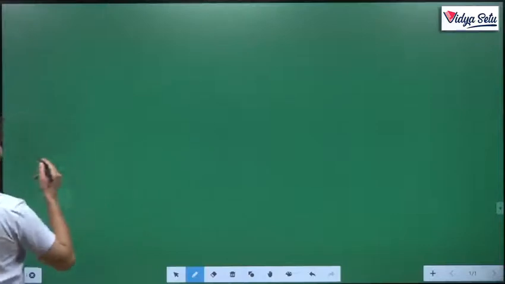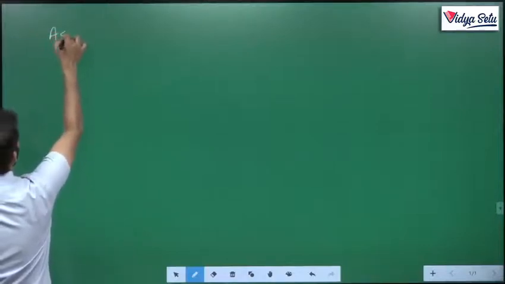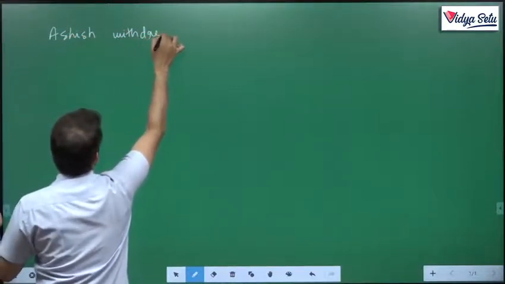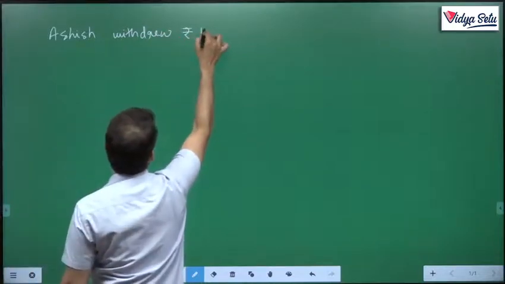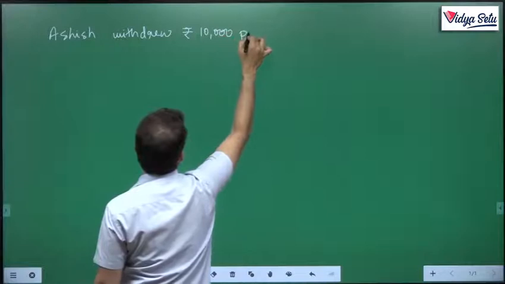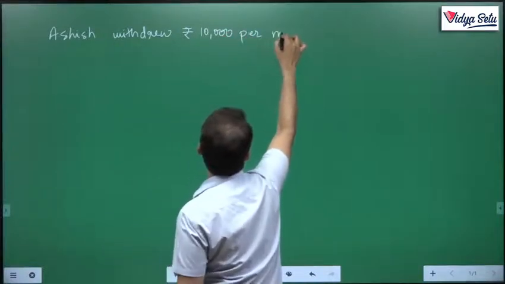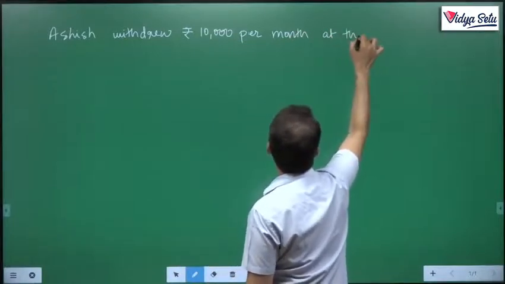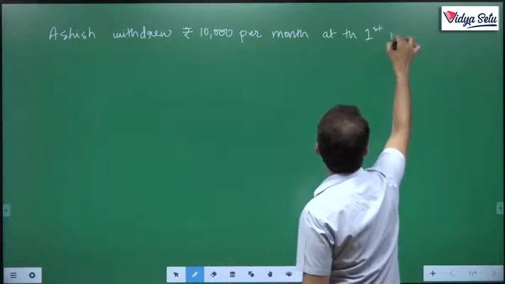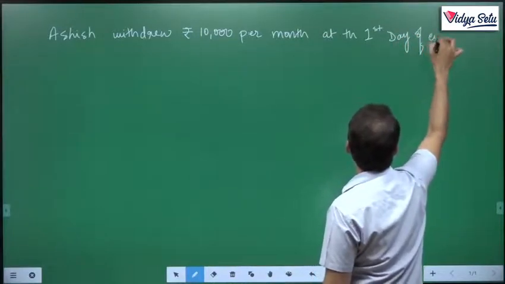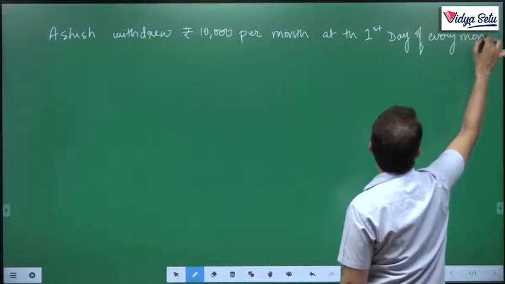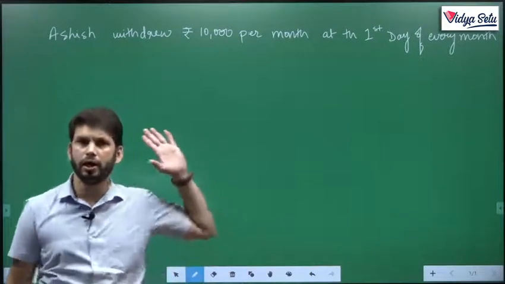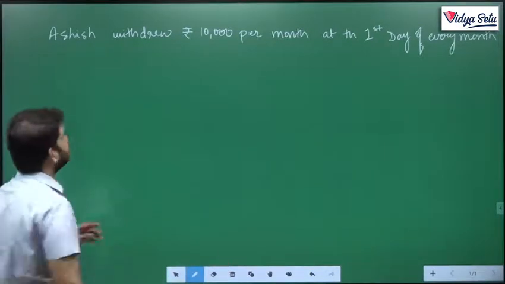Let's see. On the first day of every month, Ashish withdrew rupees 10,000, a fixed amount. So it's a drawing, and interest will be